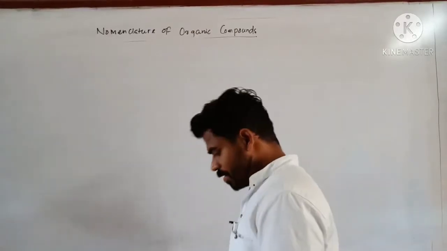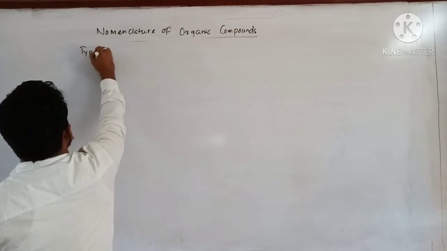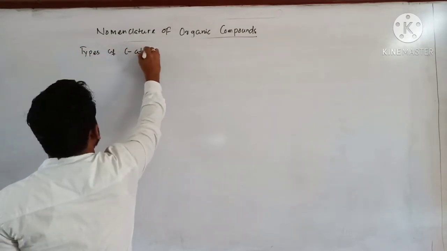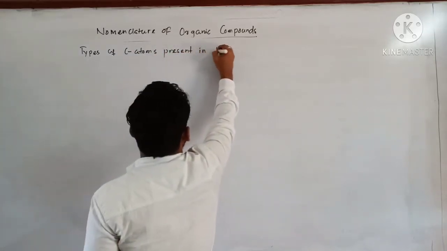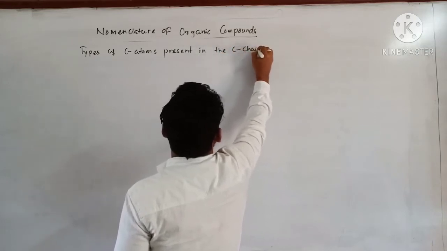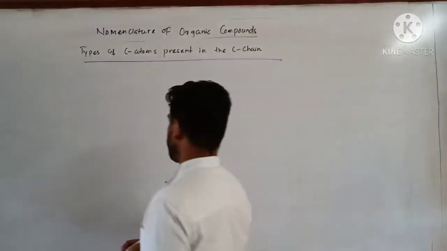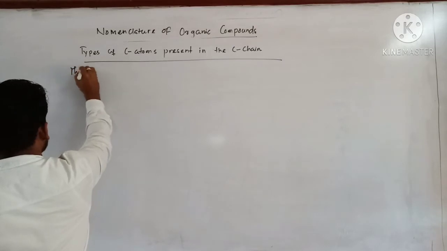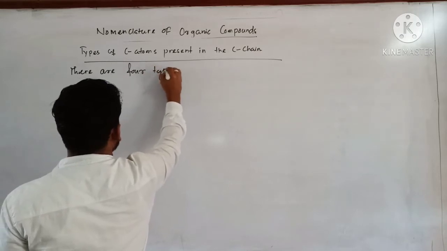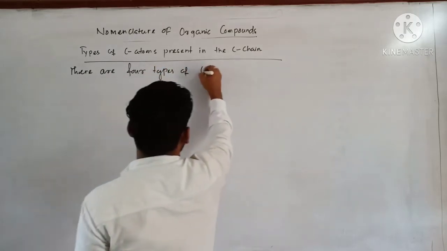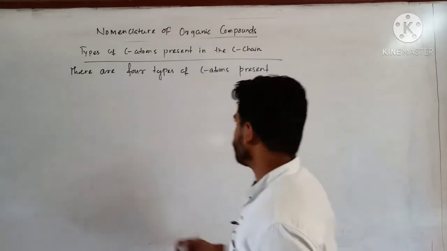Next, types of carbon atoms present in the carbon chain. How many types of carbon atoms are present in the carbon chain? There are 4 types of carbon atoms present in the carbon chain.